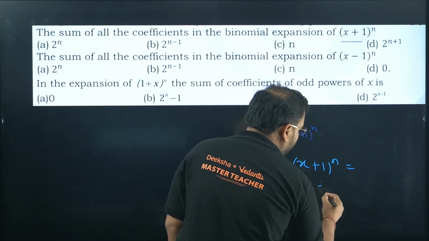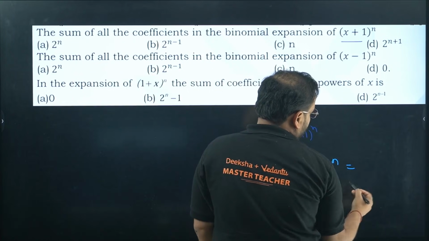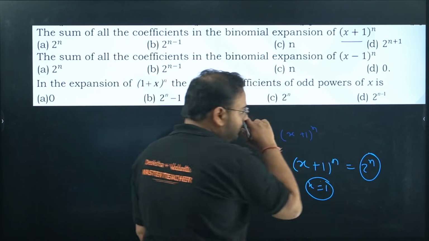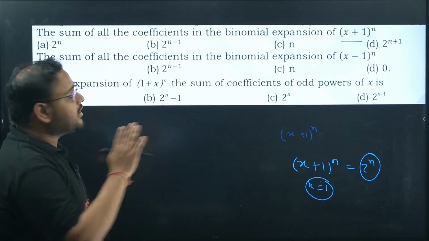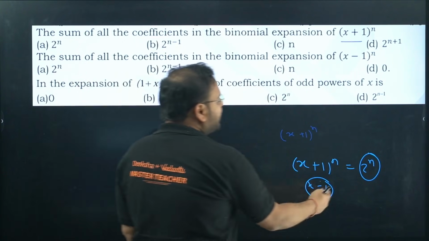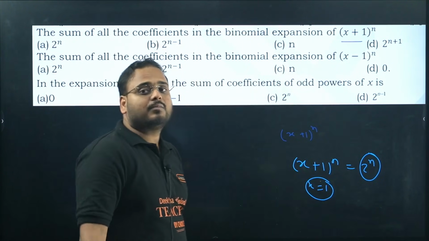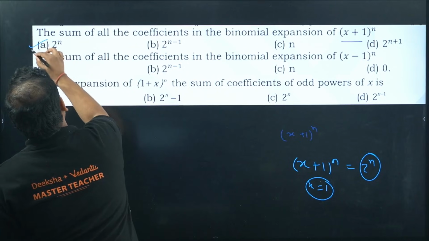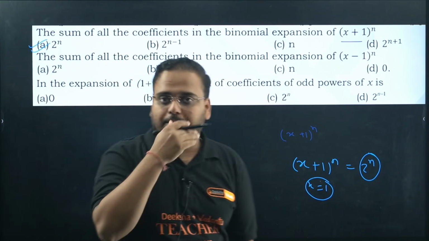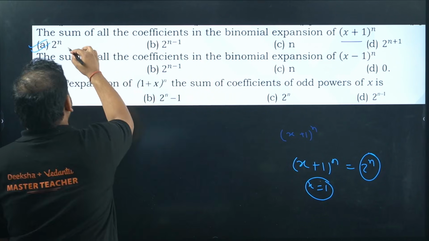So what do we do? Putting x as 1 in this expansion, we get the result to be 2 power n, because we're looking for only the sum of all the coefficients. We can easily get that by putting the x value as 1. The result comes as 2 power n, option A. Be careful. I hope the answers are visible.